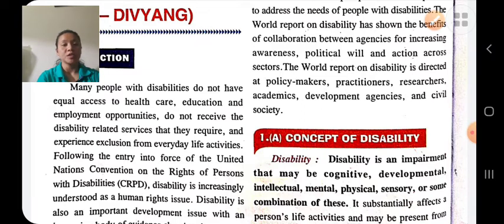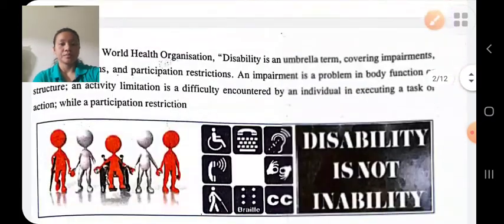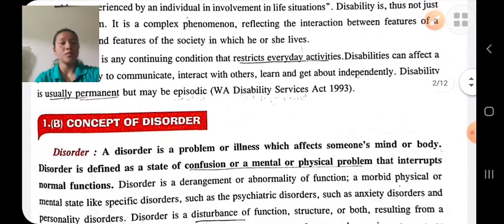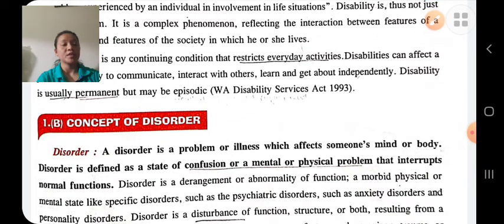Disability is mainly related to a body part, and generally disability is permanent, it cannot be cured. Disorders are problems or illnesses which affect someone's mind or body. It is mainly related to mind.